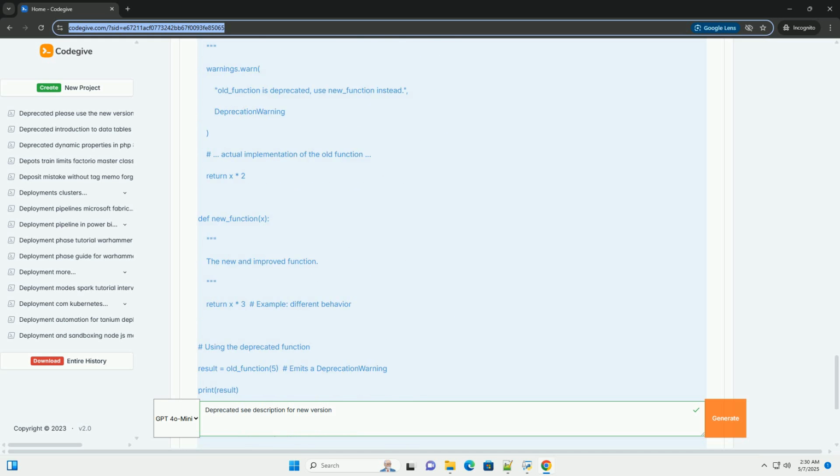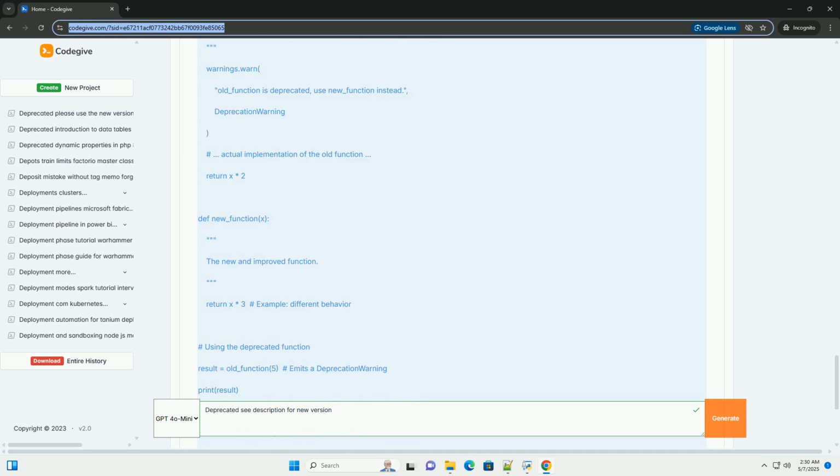3. Prioritize deprecation warnings. Treat deprecation warnings as important issues in your code. Don't just ignore them. Prioritize fixing them based on the urgency indicated in the message and the criticality of the code using the deprecated features. 4. Refactor incrementally. If possible, refactor your code incrementally, replacing the deprecated functionality in small, manageable steps. This reduces the risk of introducing errors and makes the migration process easier to manage.